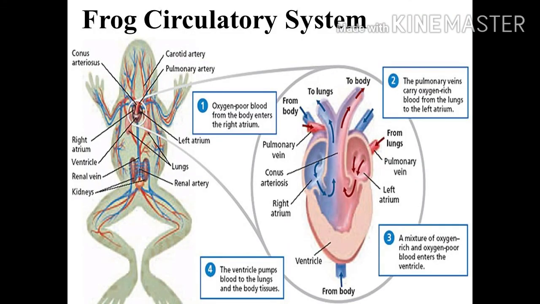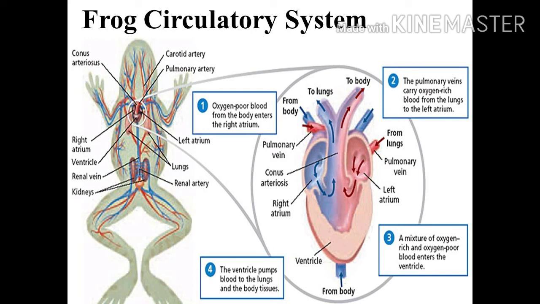Next is the circulatory system of the frog. The blood vascular system consists of a heart with three chambers, blood vessels, and blood. The heart is covered by a double-walled membrane called the pericardium. What is the pericardium? The double-walled membrane covering the heart.